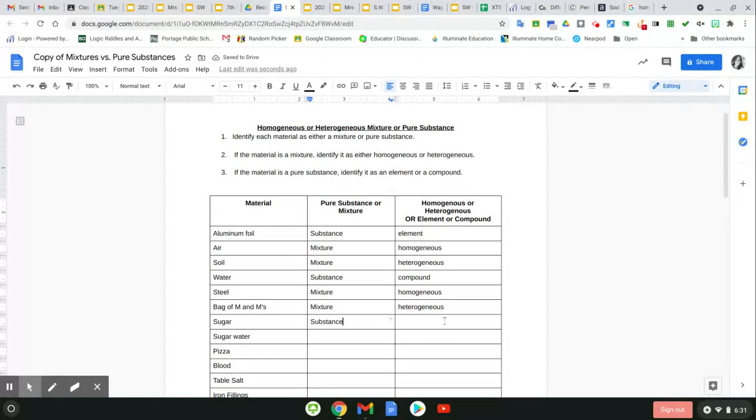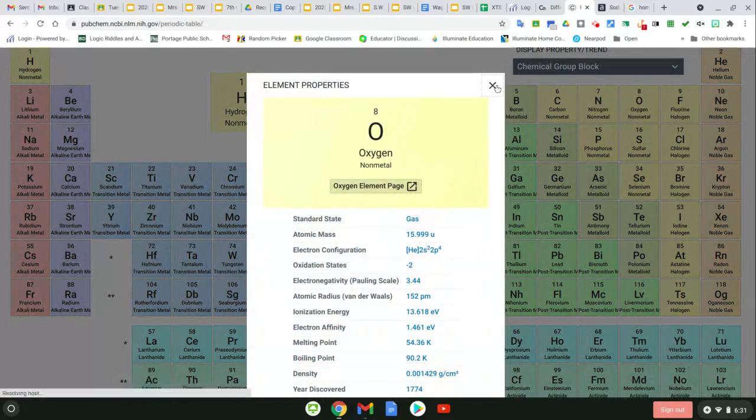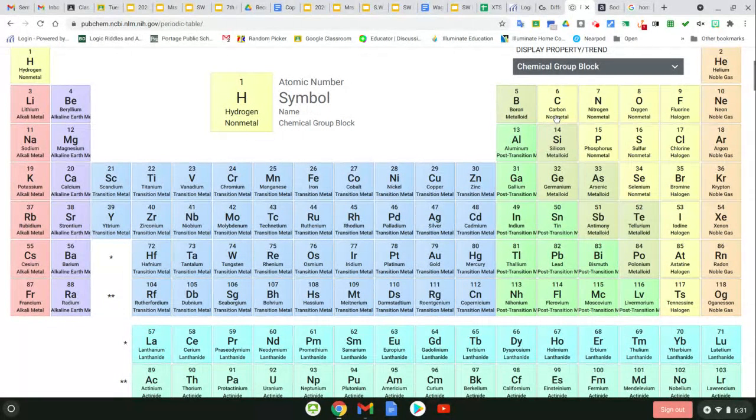Sugar, this is a substance. Okay? It is a compound. You won't find sugar on the periodic table, but you will find the elements that are chemically combined, connected to make up sugar. So sugar is carbon, and it is oxygen, and it is hydrogen. So I've always said C6H12O6, and the numbers just mean how many carbons: 6 carbons. How many hydrogens? 12 hydrogens. How many oxygens? 6 oxygens in the single molecule. So they are chemically combined. That makes them a compound.